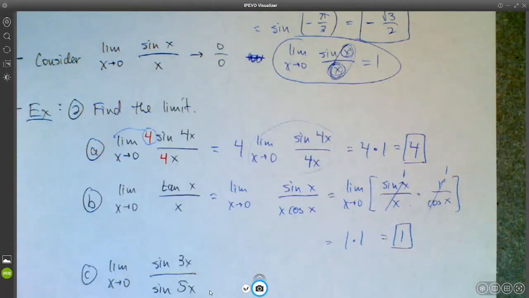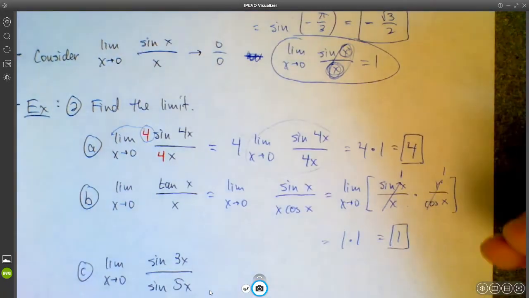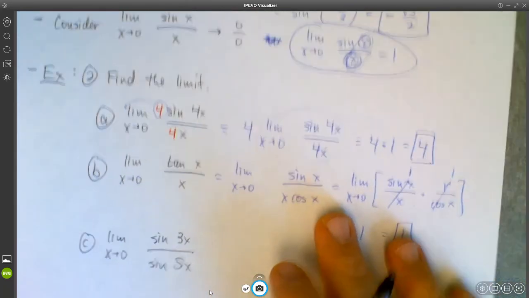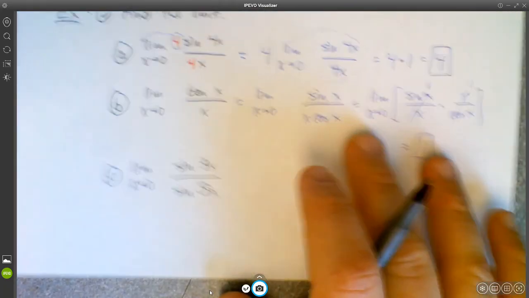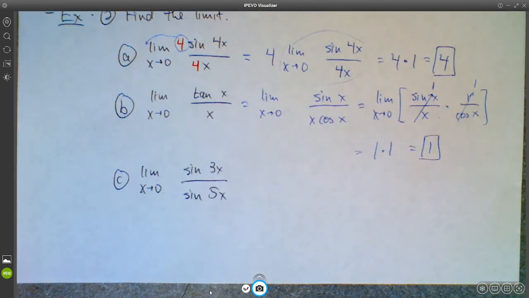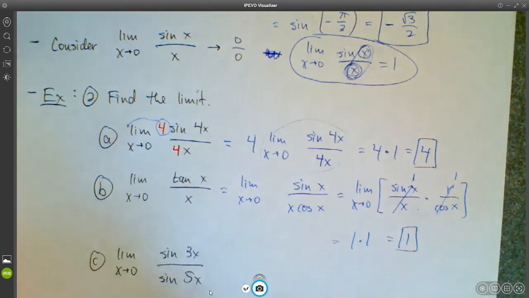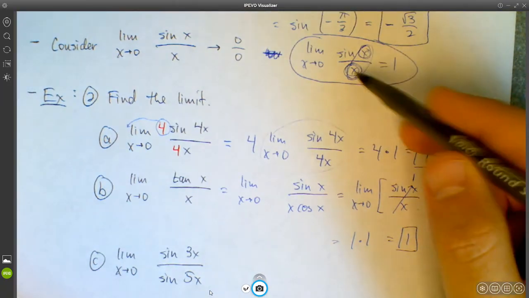Okay, sorry about that. Okay, so limit as x approaches 0 of sine 3x over sine 5x. What do we do about this thing? So our goal should be to make it look like sine x over x, where this x and this x match, of course.